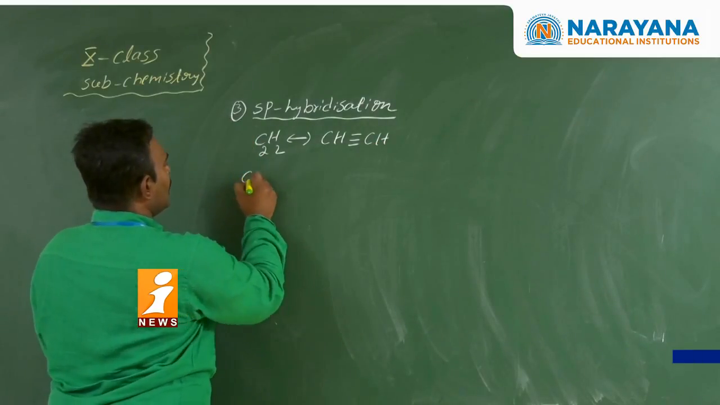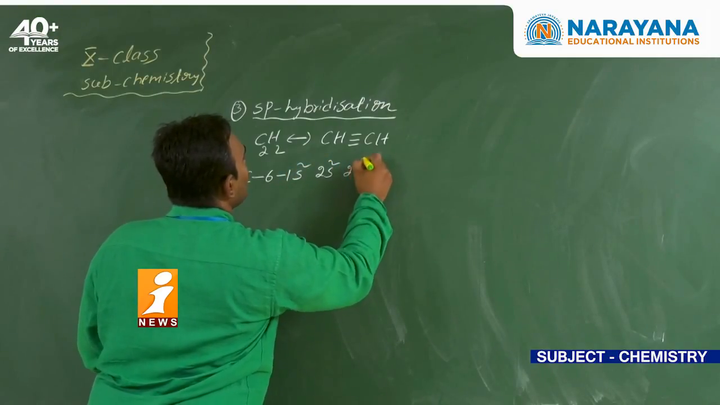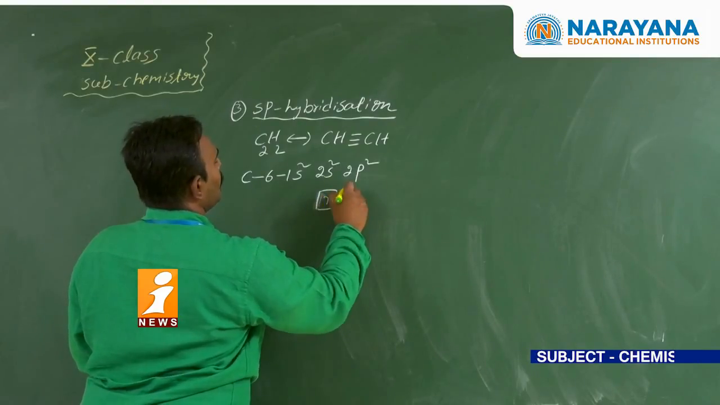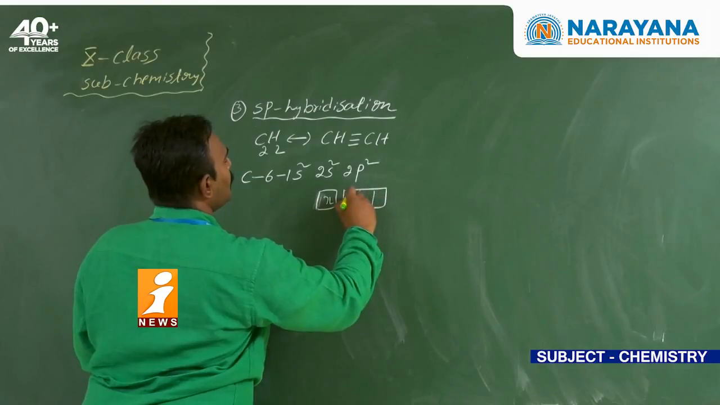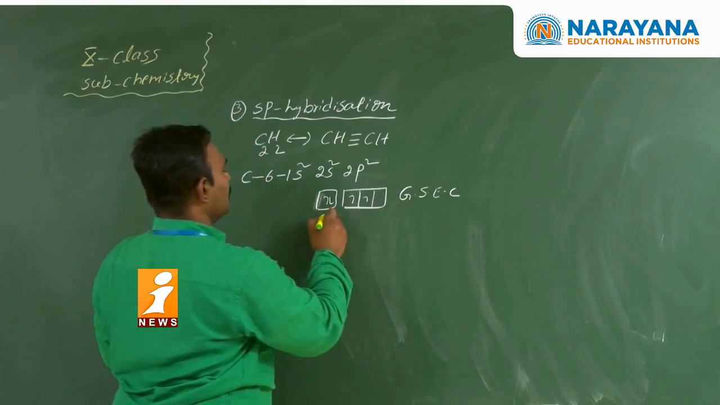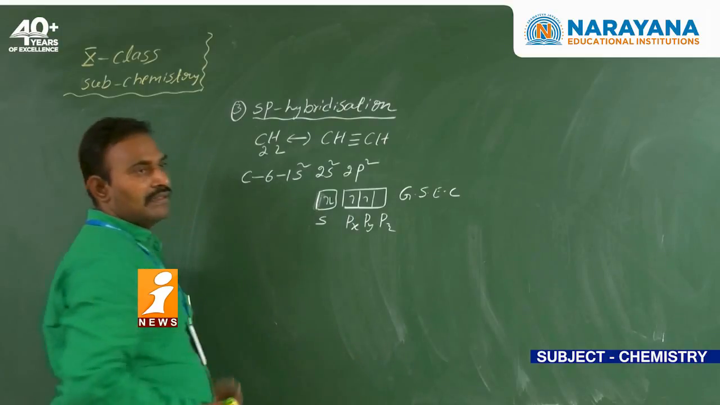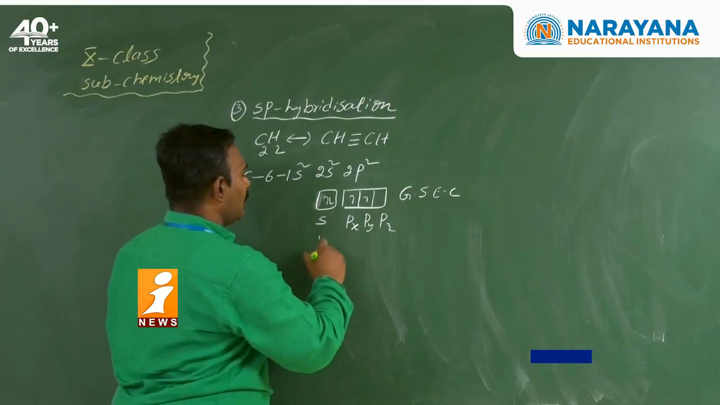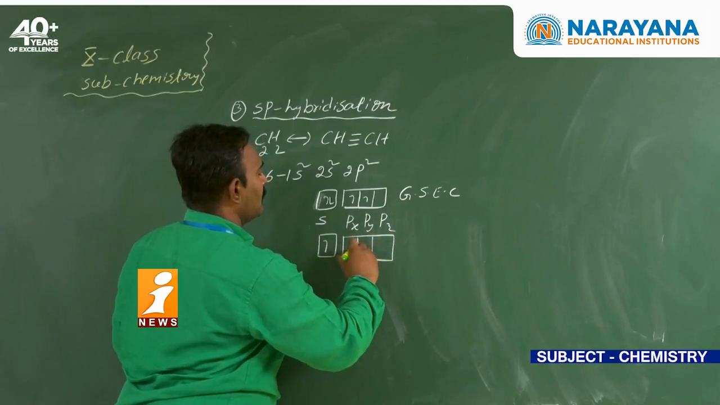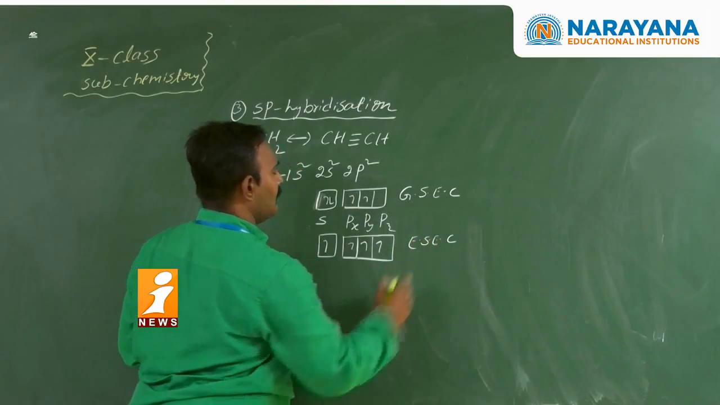Now see here, carbon atomic number 6. Configuration 1s2, 2s2, 2p2. That means in the s orbital 2 electrons, in the p orbital 2 electrons. This configuration we can call the ground state electronic configuration. The s orbital, the px, the py and pz. In the excited state, one electron jumps from the s orbital to the p orbital. This configuration we can call the excited state electronic configuration.